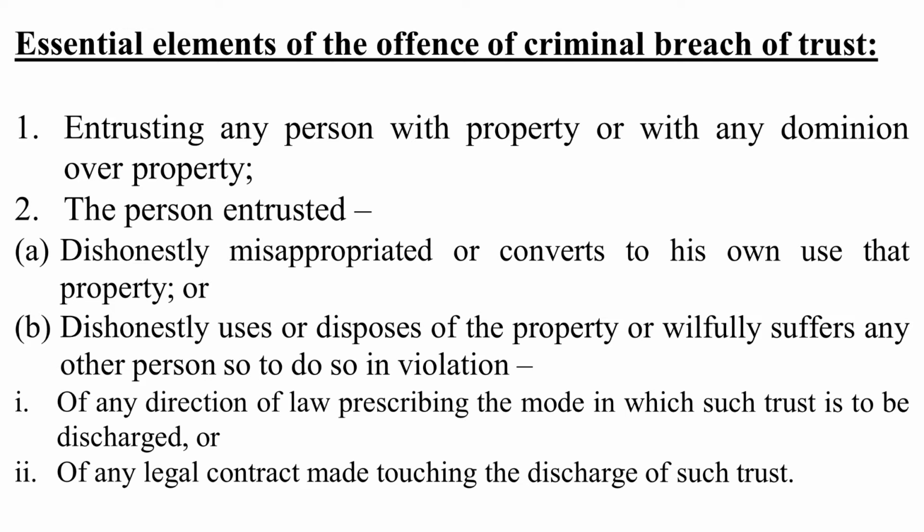So basically there are four essential elements. Firstly, there should be entrustment by any person to any other person. Secondly, that entrustment should be of any property or dominion over property. Dominion means control over that property. Thirdly, there should be misappropriation, that means the other person who has been entrusted puts that property to his own use without the permission of the person who has entrusted him. So there is entrustment, there is misappropriation, and there is criminal breach of trust committed by another person.